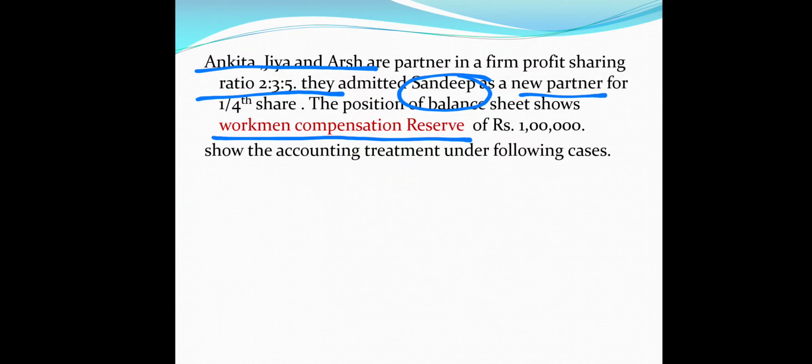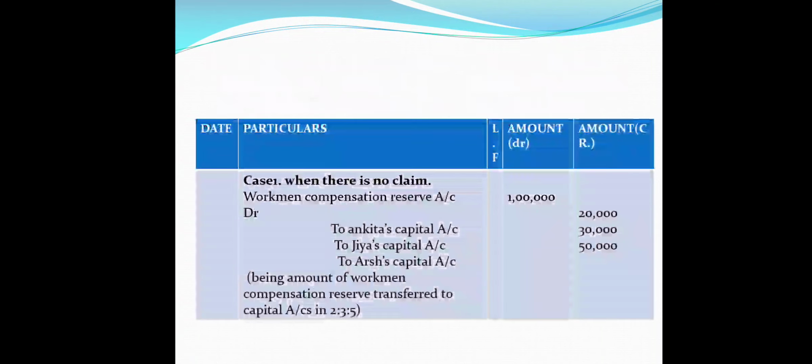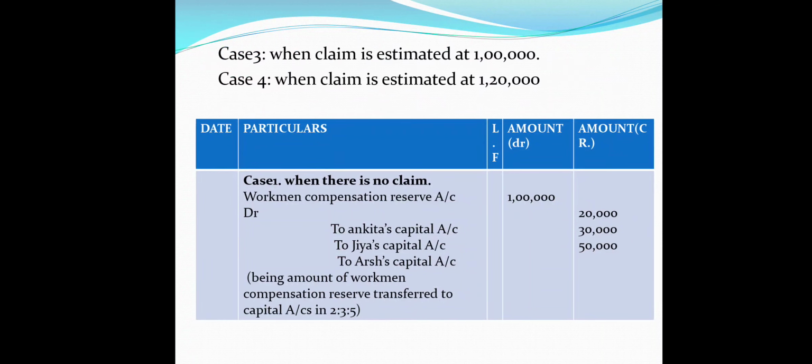So what are those cases? When there is no claim, when claim is estimated at 50,000, when claim is estimated at 1 lakh, and when claim is estimated at 1,20,000. So in this question we are given the 1 lakh reserve and the ratio is given as 2:3:5.